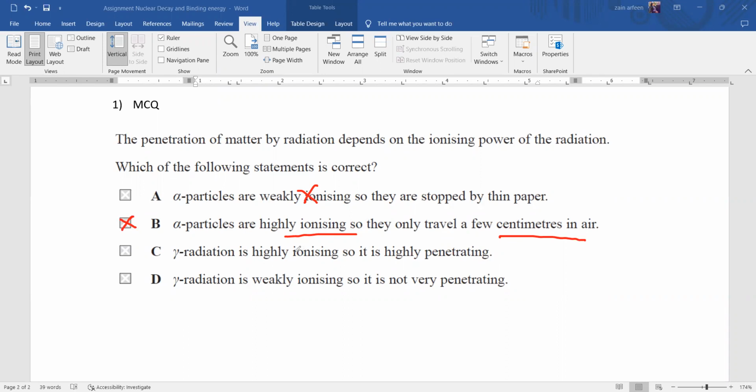Gamma is highly ionizing, that's totally wrong. Gamma is weakly ionizing, so it is very penetrating. If ionization is weak, it will be very penetrating, so it can travel several kilometers in air. That's why option B is the right answer.